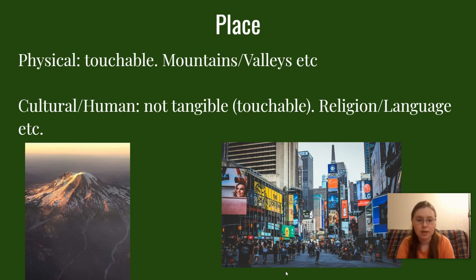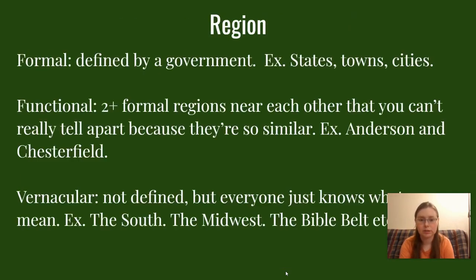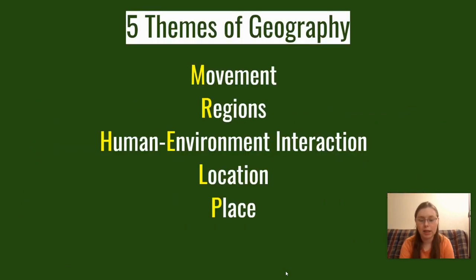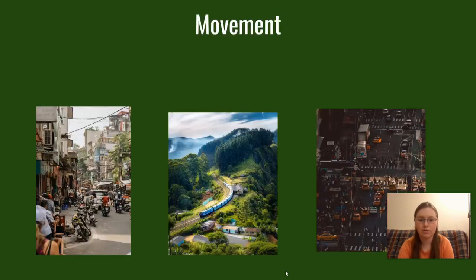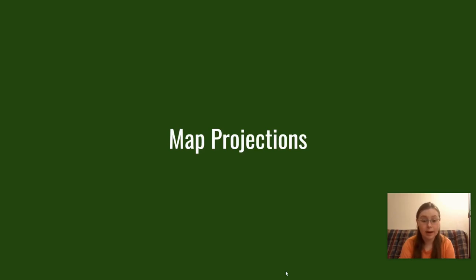So places can be physical, like an actual mountains area or valleys area, or they can be human and cultural, right? So that's the last of our 5 themes. Remember our movement, region, human-environment interaction, location, and place. Those are our 5. So now we're going to look at map projections.